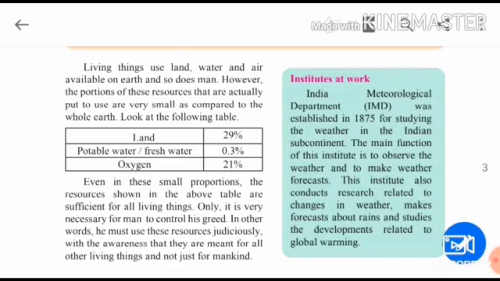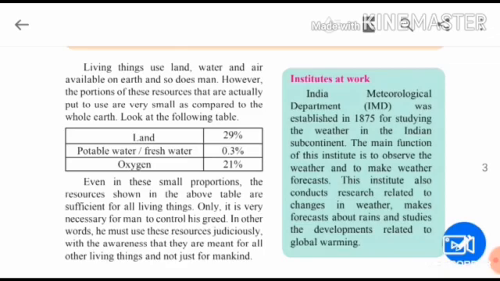Oxygen is 21%. Though it is a very small percentage, it is sufficient for all the living things on the earth. Even in these small proportions, the resources shown in the above table are sufficient for all living things. Only it is very necessary for man to control his greed. Man should not be greedy. He should use these resources wisely. Judiciously means what? Properly, wisely. Then only will these resources be enough for all the living things on the earth.